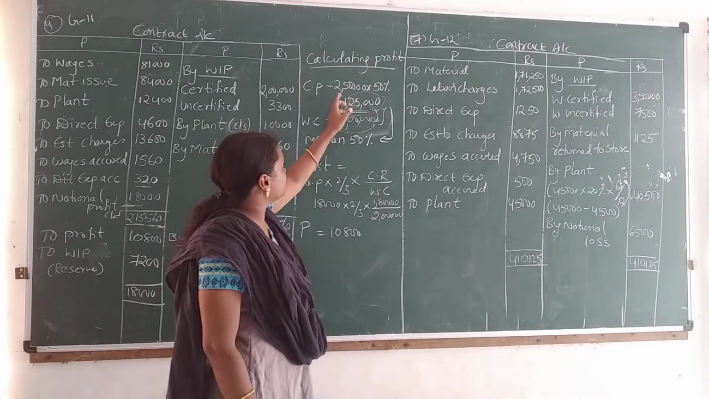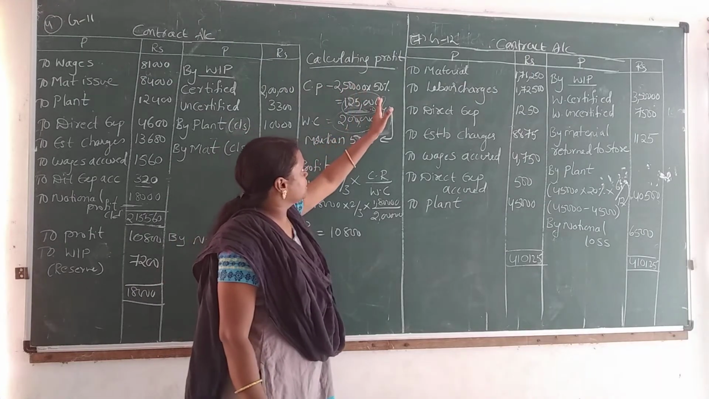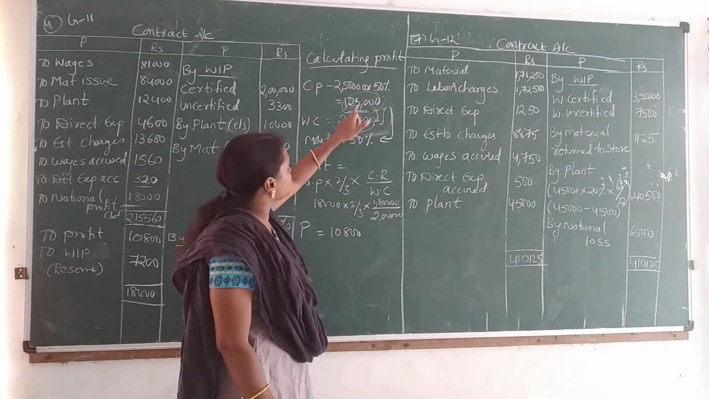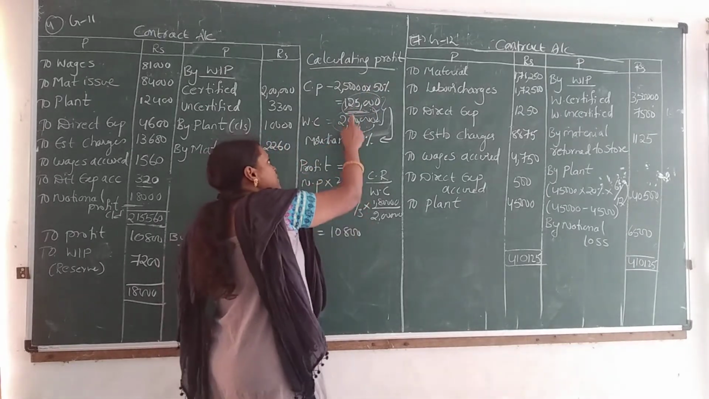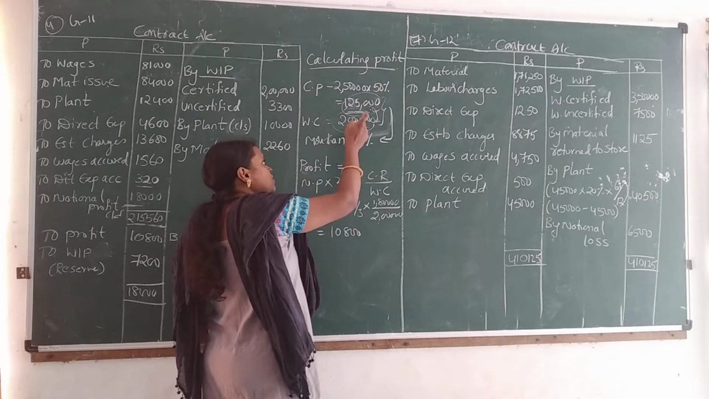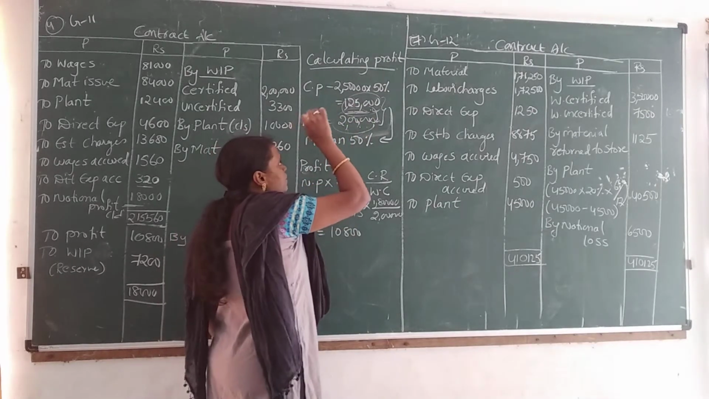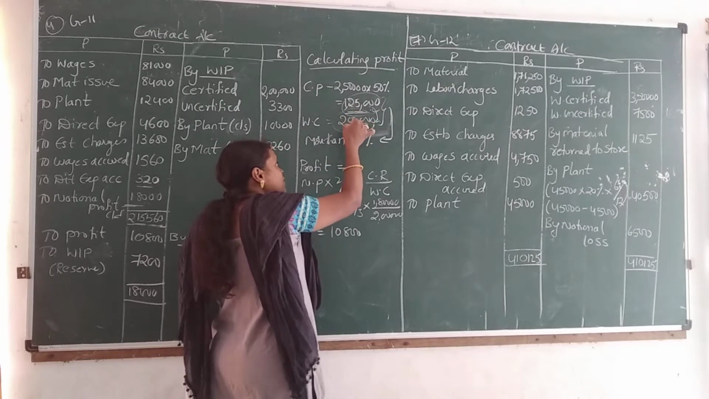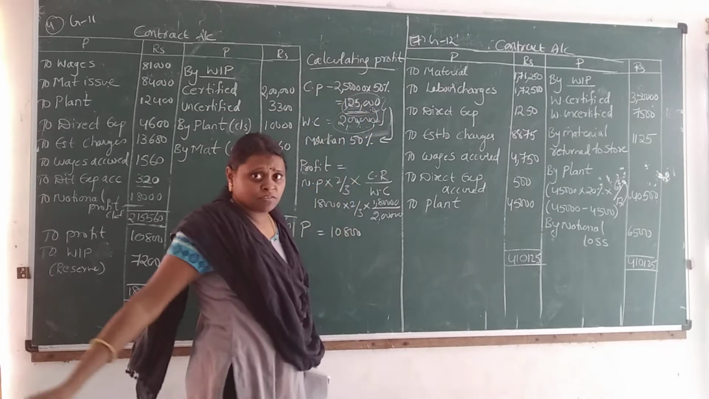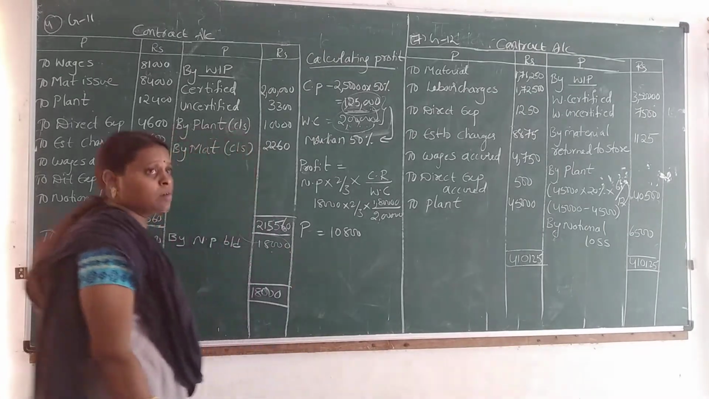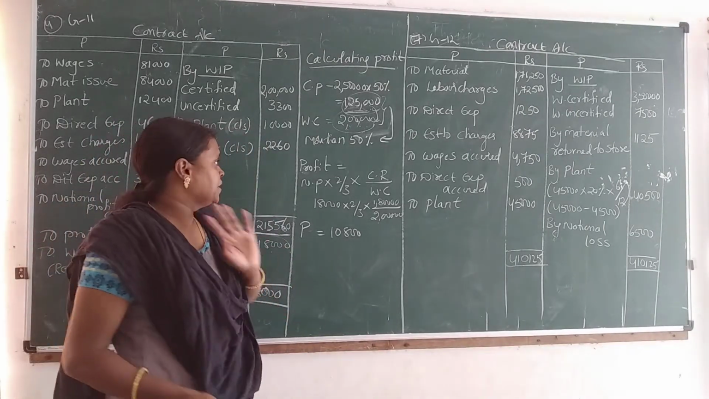See, once again I will explain. Contract price is 2,50,000. You take 50% of 2,50,000 and you will get 1,25,000. We compare this 50% amount with the work certified amount. Here work certified is more than this 1,25,000. So which formula do we have to apply? The more than 50% formula we have to apply for calculating P&L.